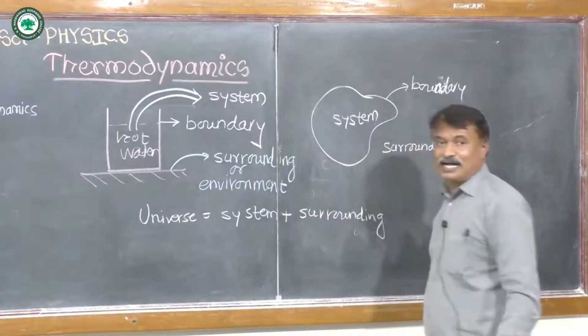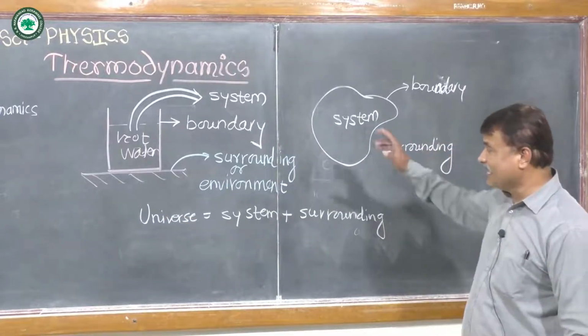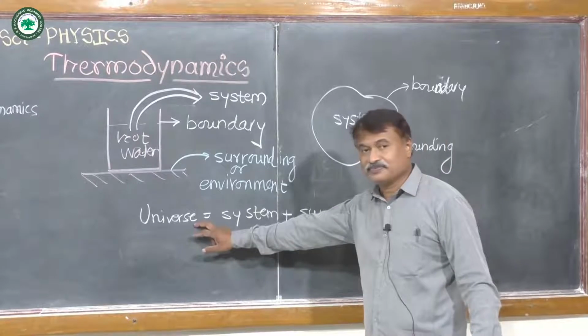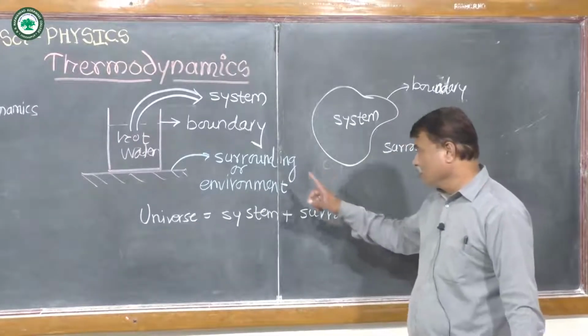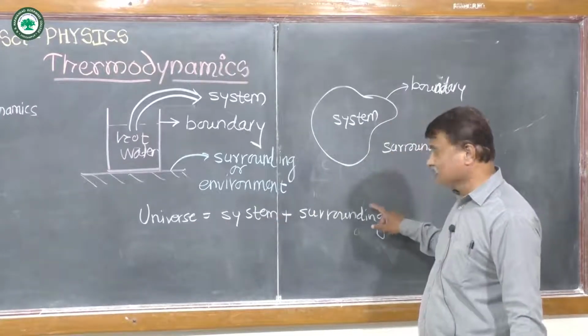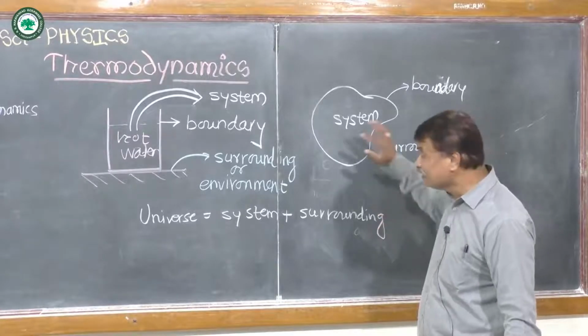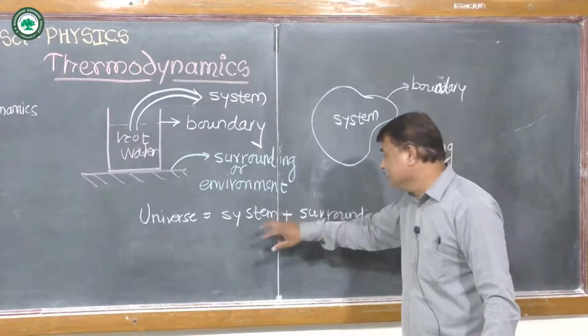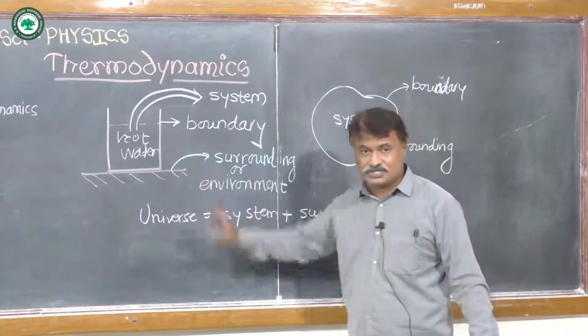In case of thermodynamic system or thermodynamics, universe means the combination of system and surrounding, or in another word we can say that system and surrounding form the universe.